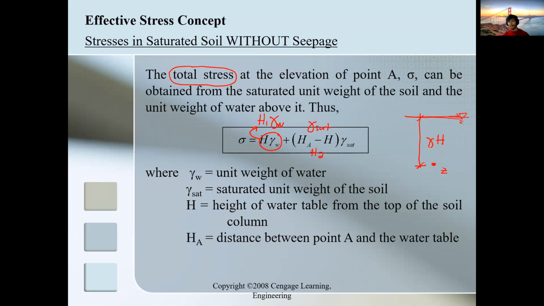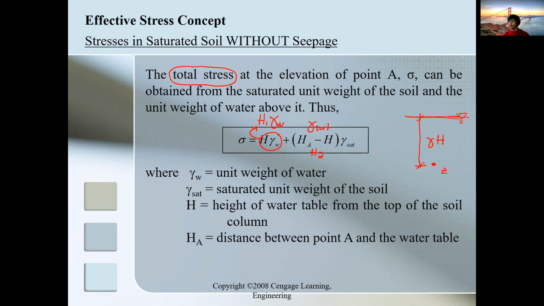It could be a dry soil, it could be a saturated soil. In fluid mechanics, it could be oil, then at the second layer it could be water, or glycerin. So depending on your layer, you take it layer by layer if you want to solve the total stress.